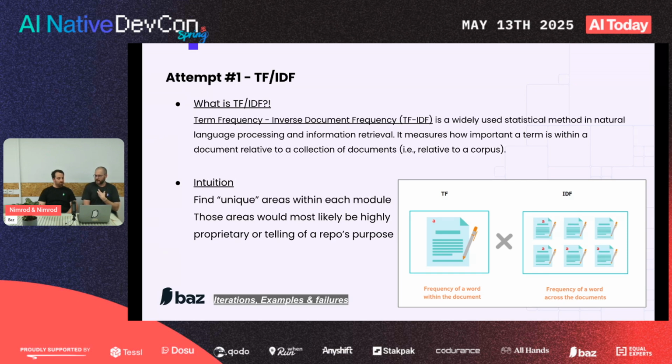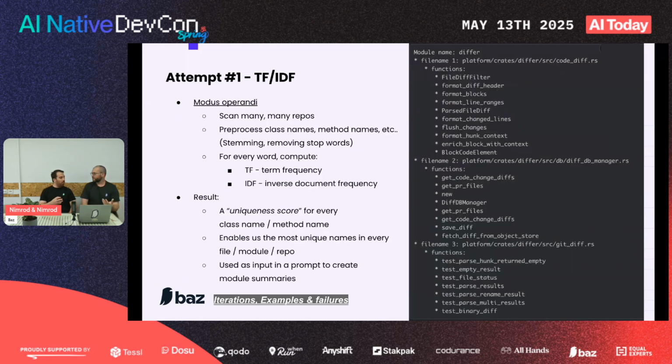But let's take a look at something from our domain. Let's say I see a method name called analyze diff. And that might be a really common phrase, but it's not as common in other modules. It'll only appear in modules doing AST stuff and static code analysis. And so that will get a higher TF-IDF score. What we used this technique for was to zero in on the important documents, the unique documents, and the unique methods and classes. And by zeroing in on the proprietary stuff, we thought we'd have a good chance at understanding what the module does. It's summarizing the important stuff.